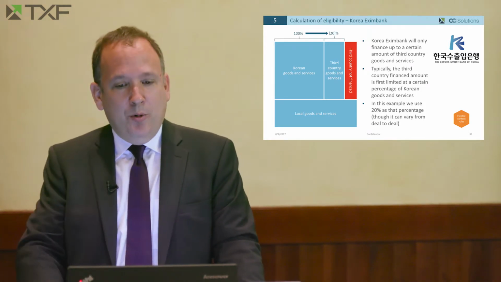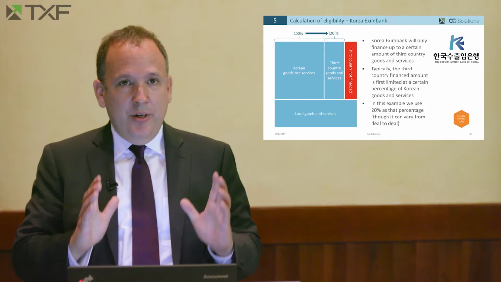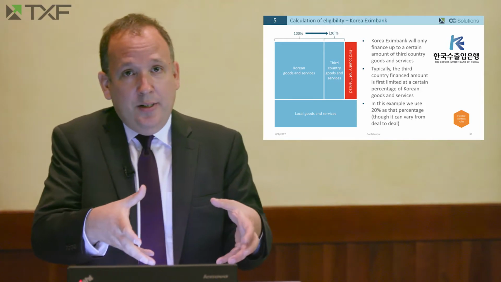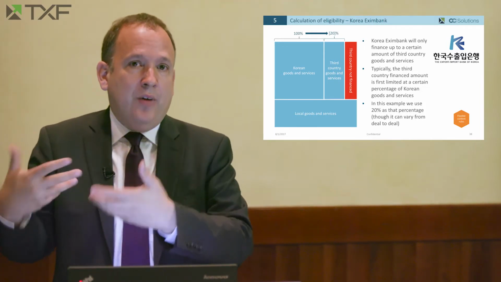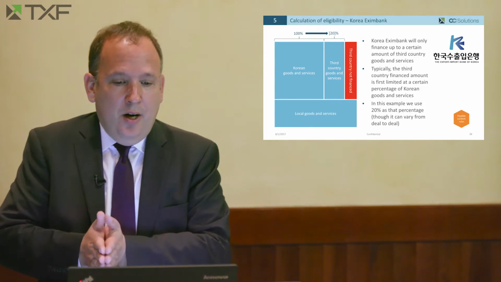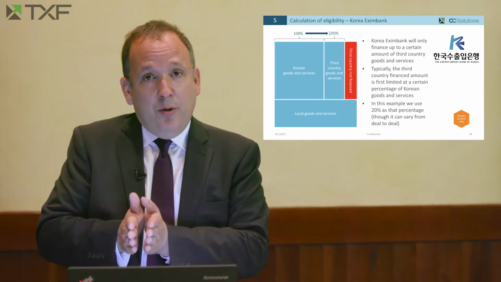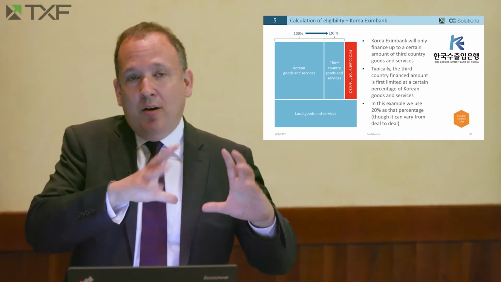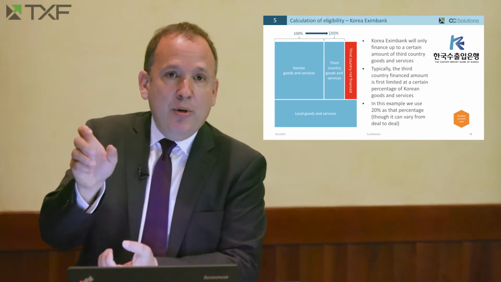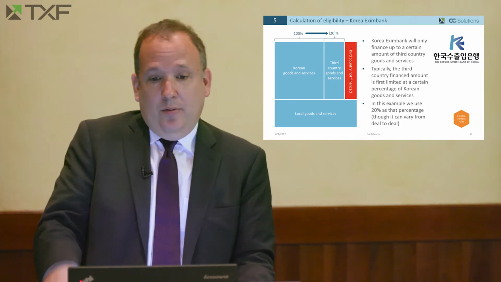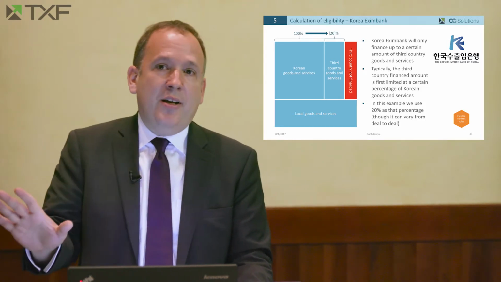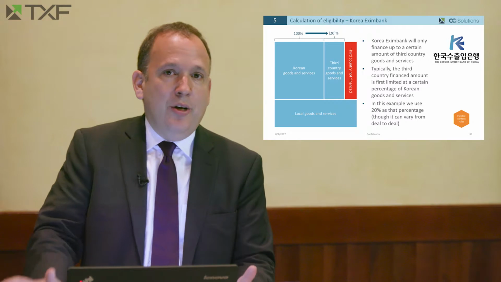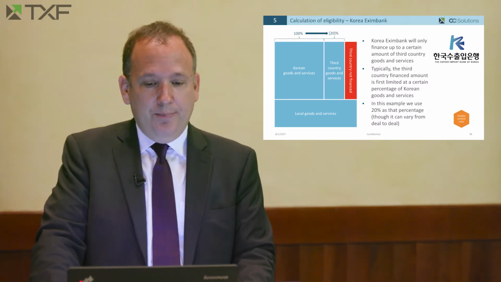So for our example, we're going to assume that for every $1 of Korean content, Korea Exim Bank is going to finance 25 cents of foreign content. Therefore, if the foreign content is greater than 25% of the Korean content, then that remainder of foreign content is simply not financeable and is out of the equation altogether at this point.